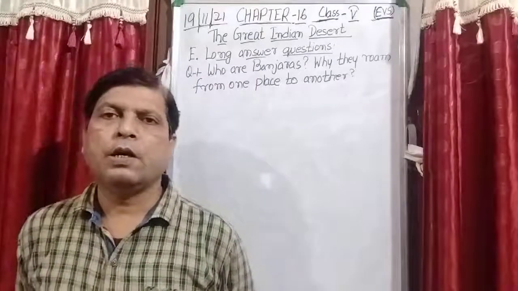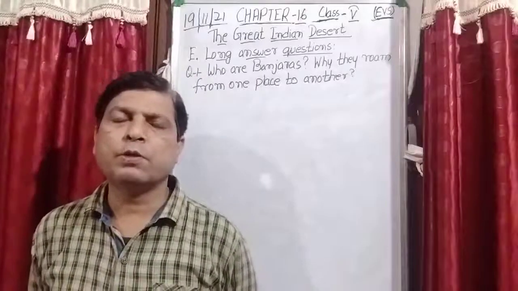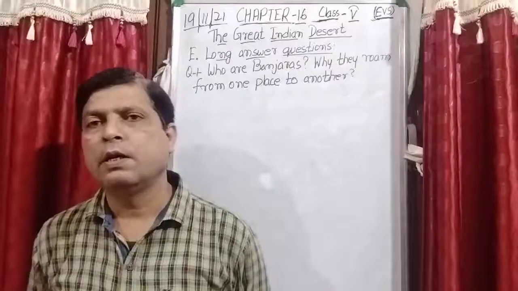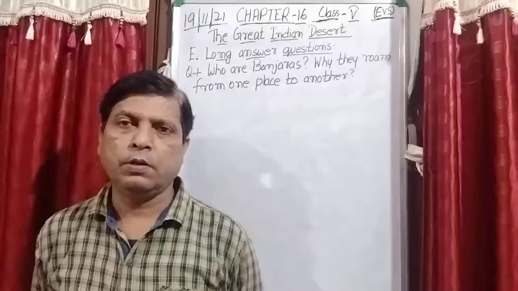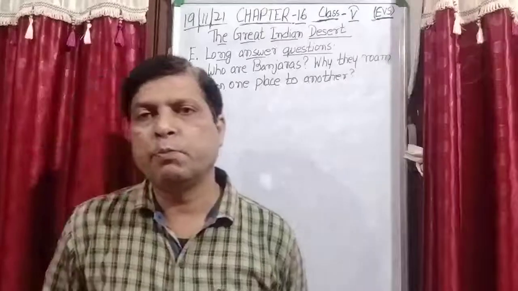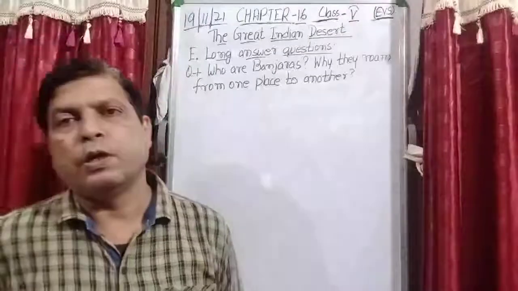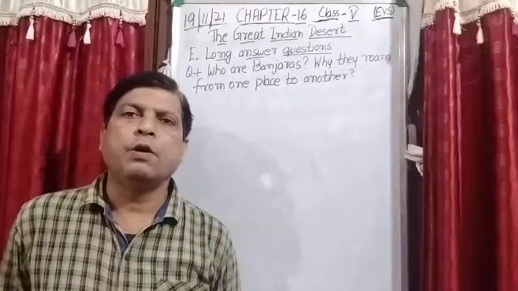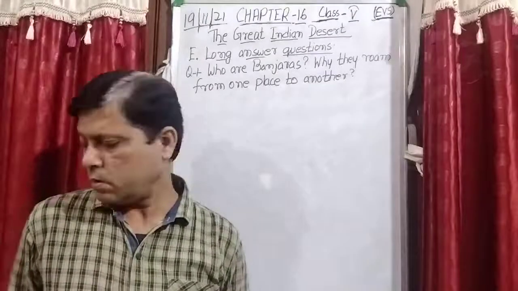They are known as Banjaras because they always move from one place to another in search of food.